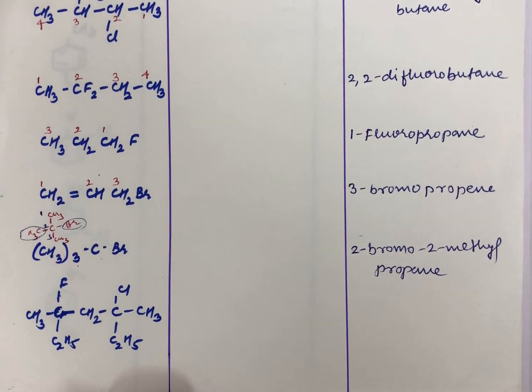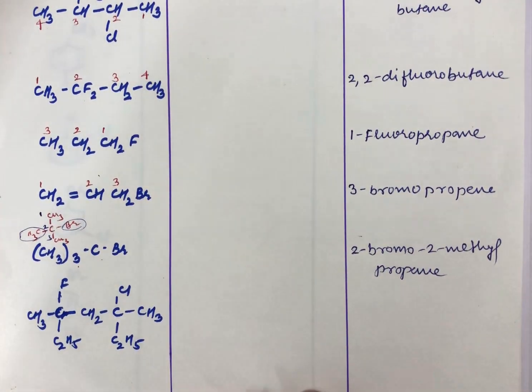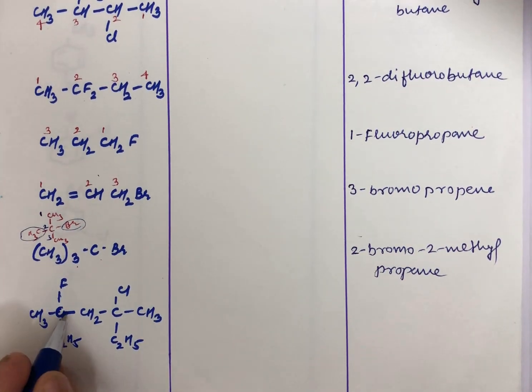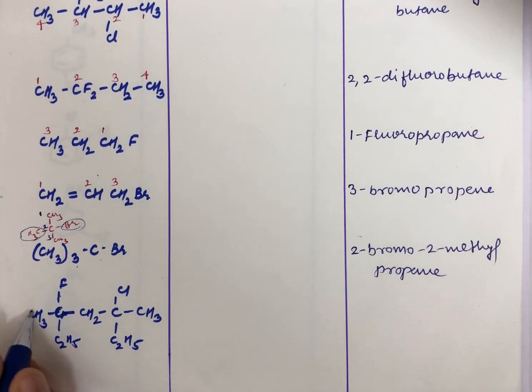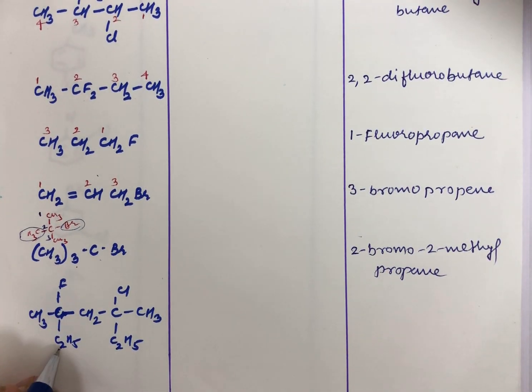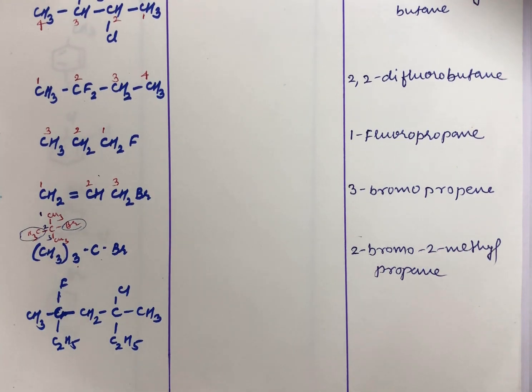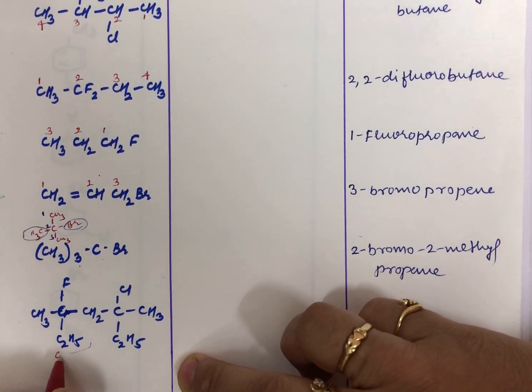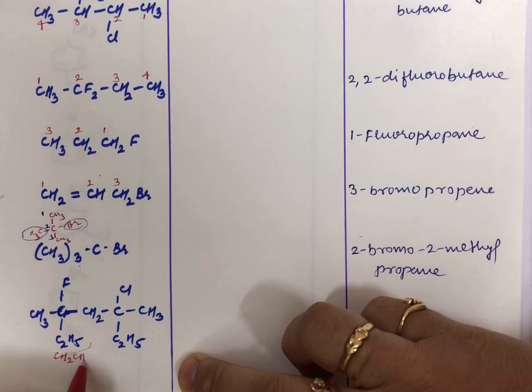Now let us discuss an interesting example I have given you. See, let us try to decide the longest chain. 1, 2, 3, 4, 5. Are they all right? No. Just take keen note of it. Here you are having C2H5, here also you are having C2H5. We can write C2H5 as CH2CH3.